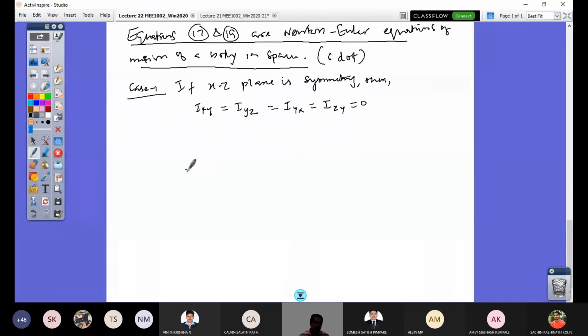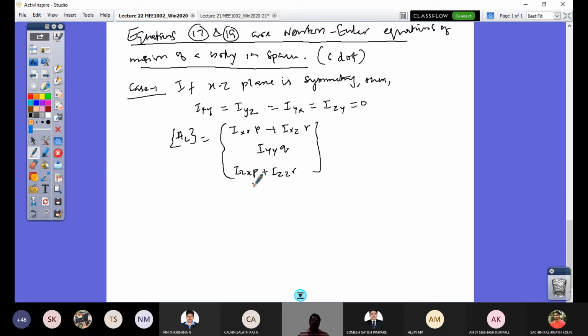These four terms are going to be 0. So your HC, your angular momentum, is simplified to IXX P plus IXZ R, and here you will have only the mass moment of inertia term IYY Q, and here you will have only IZX P plus IZZ R.